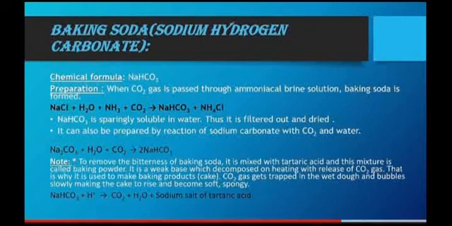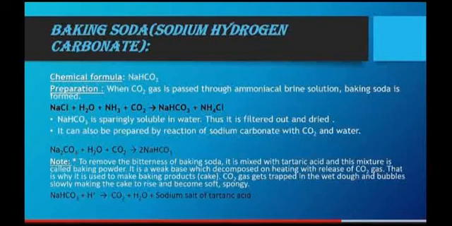Baking soda. Its chemical name is sodium hydrogen carbonate or sodium bicarbonate. Its chemical formula is NaHCO3. Preparation: when carbon dioxide gas is passed through ammoniacal brine solution, baking soda is formed.